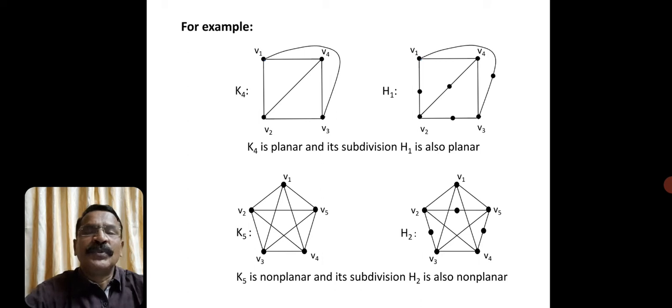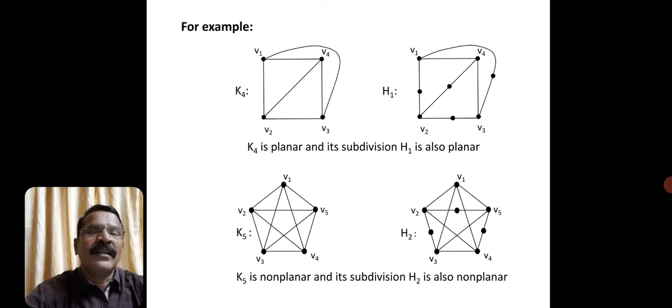Now, for the third case, we are giving one counter example. We have considered a non-planar graph K5. Here K5 is a non-planar graph. What we did, we have introduced vertices in the edges. That process you know already, it is called subdivision of a graph.